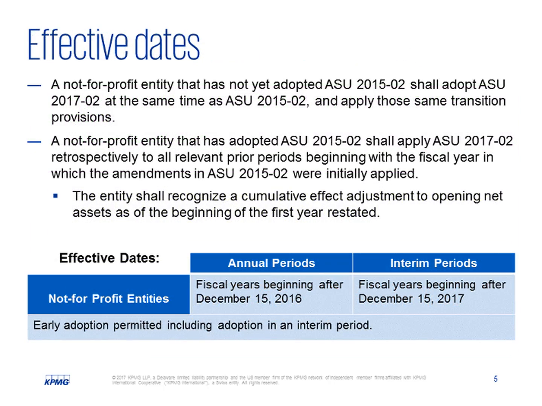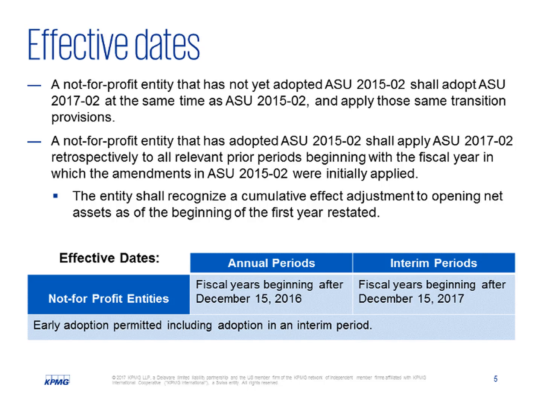Thanks, John. That was helpful. What are the effective dates and transition provisions? ASU 2017-02 is effective for annual periods in fiscal years beginning after December 15, 2016, and for interim periods beginning after December 15, 2017. However, early adoption is permitted.